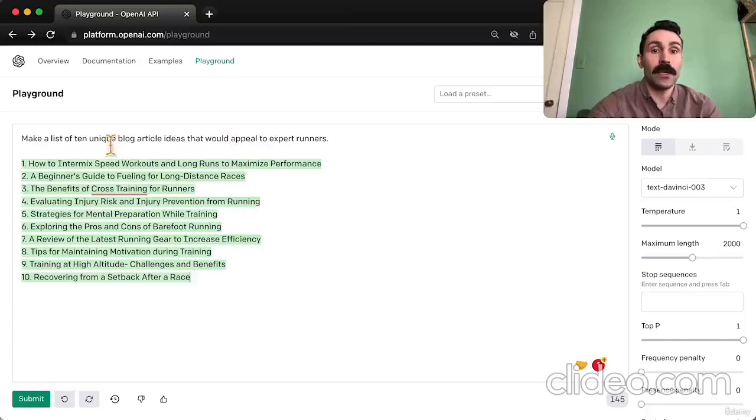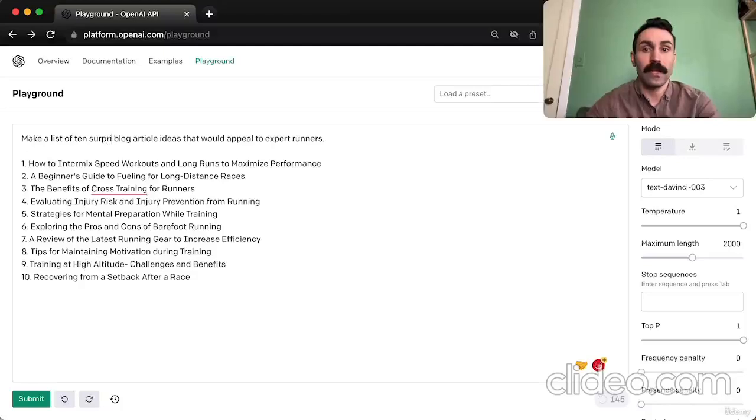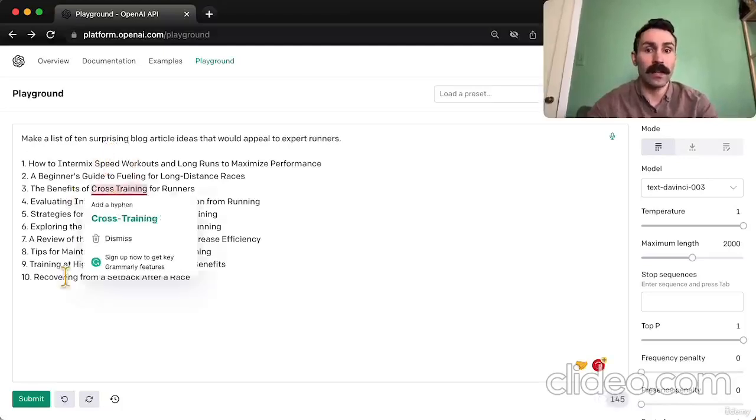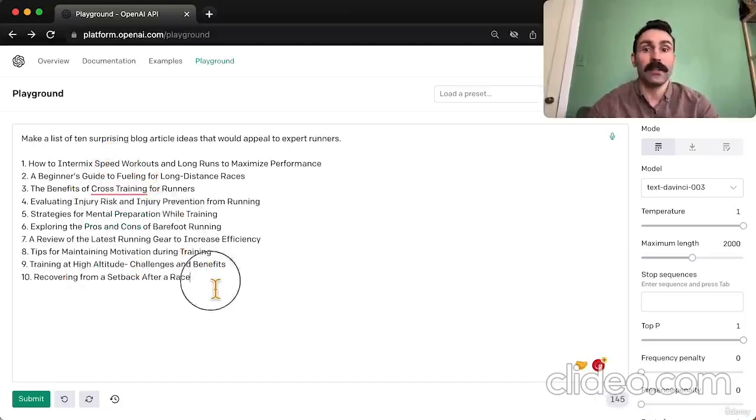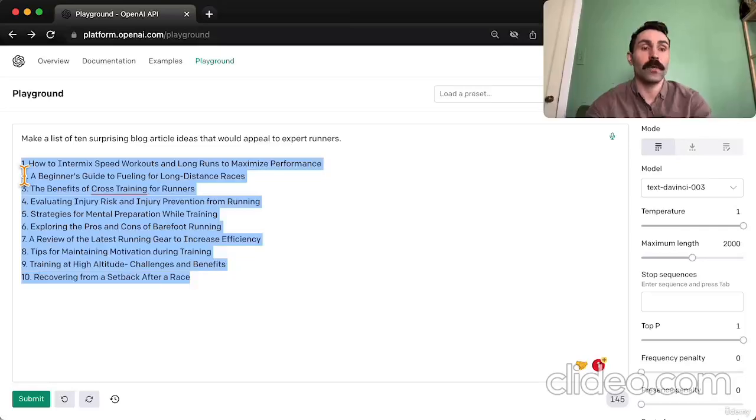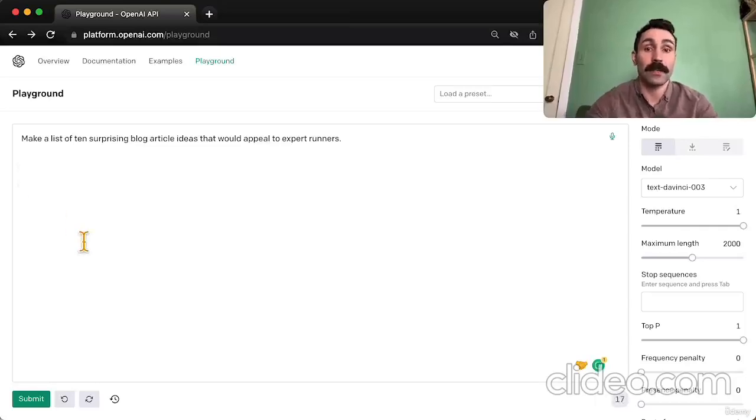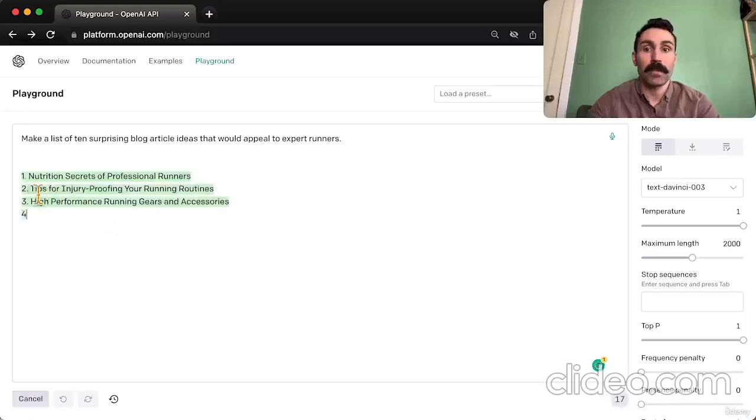Now we can keep adjusting the prompt, so let's change unique to surprising. Let's say your website is already pretty advanced and you've already covered a lot of these advanced topics and you're kind of running out of ideas, or you just want to write about something that maybe hasn't been done before. You can change that to surprising. And we'll hit submit and let's see what we get.